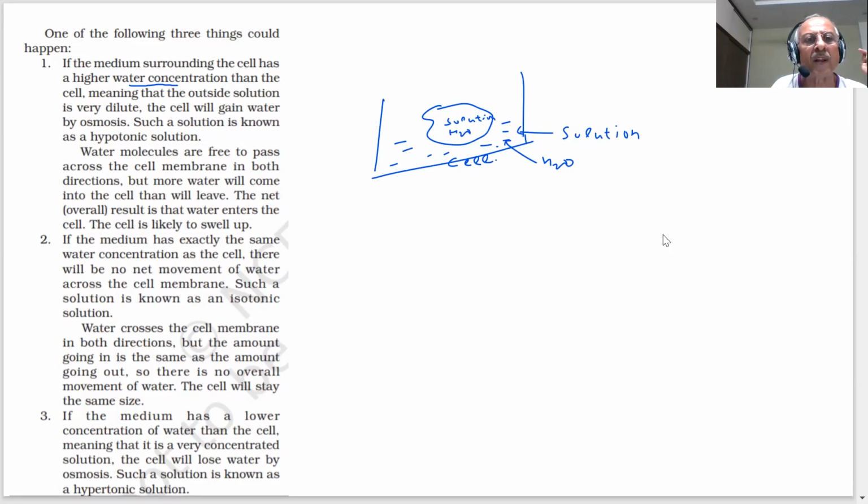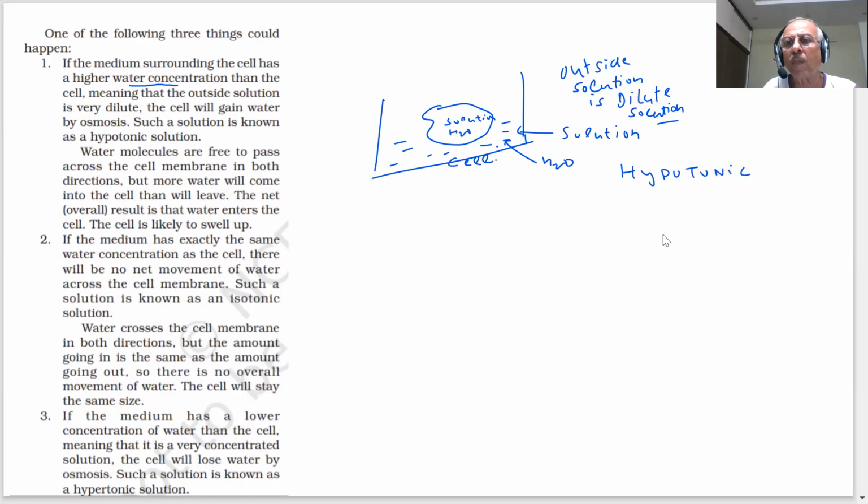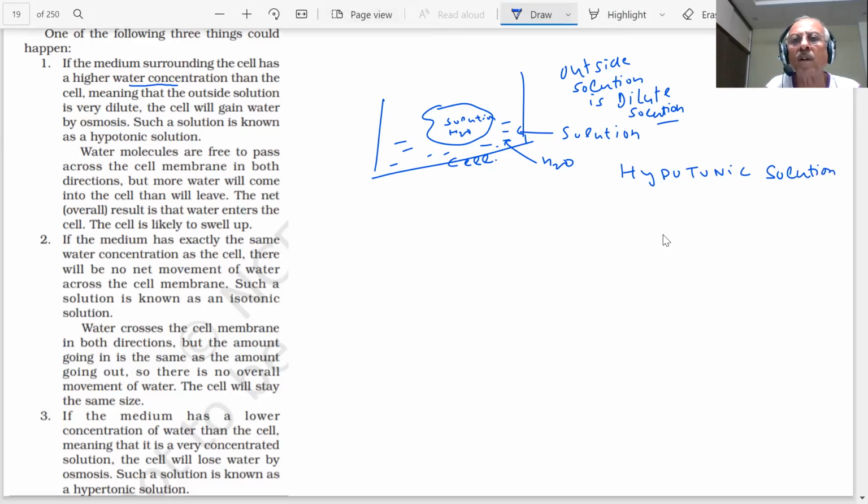If the medium surrounding the cell has higher water concentration, if water is more here, what will happen? That means the outside solution is a dilute solution. You know what a dilute solution is? In which solute is less and solvent is more. Then that means there is more water outside. Such a solution is called a hypotonic solution.